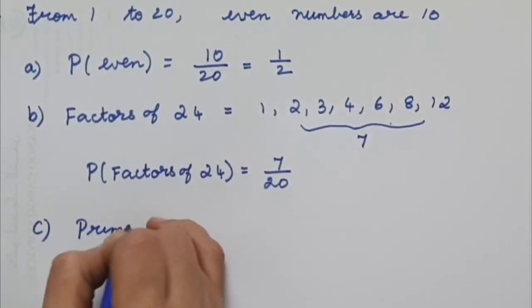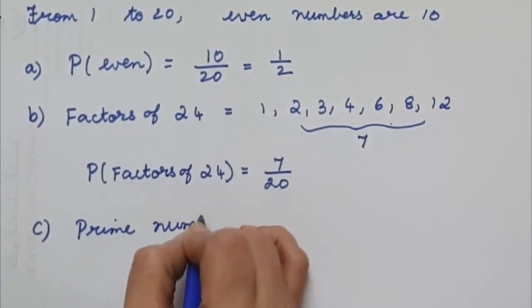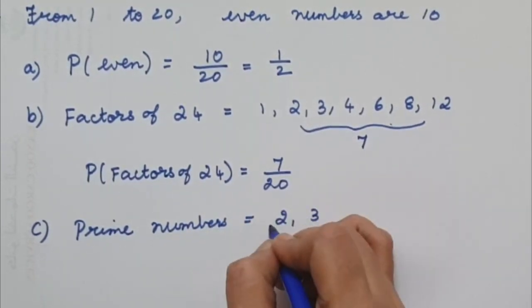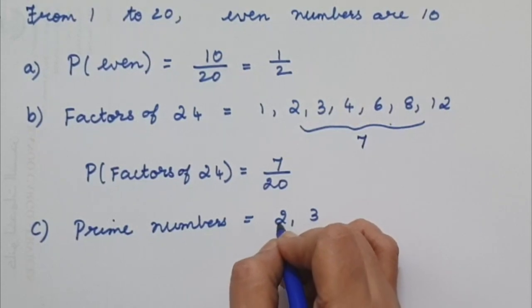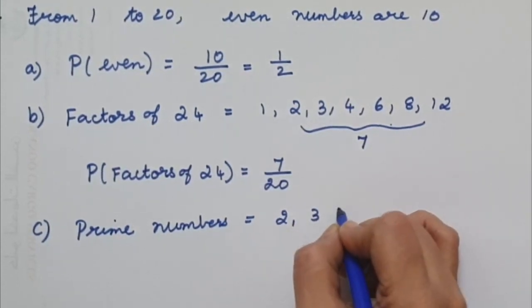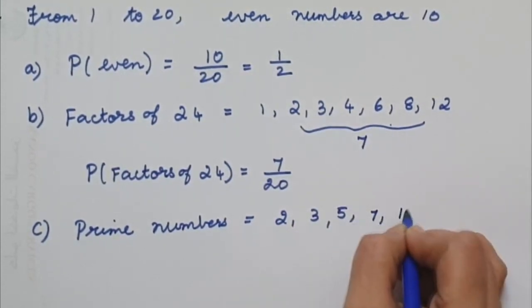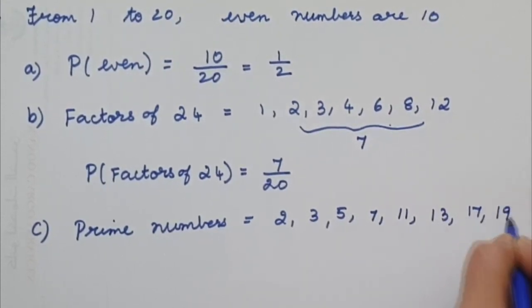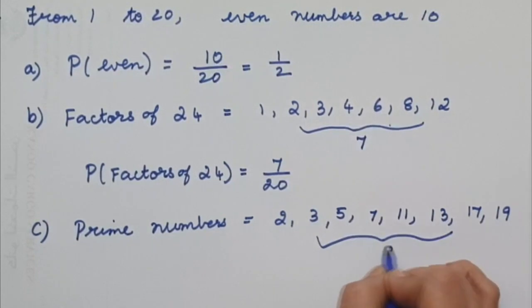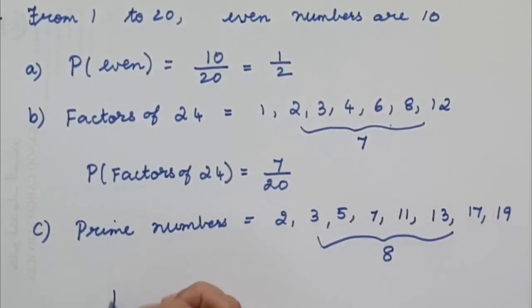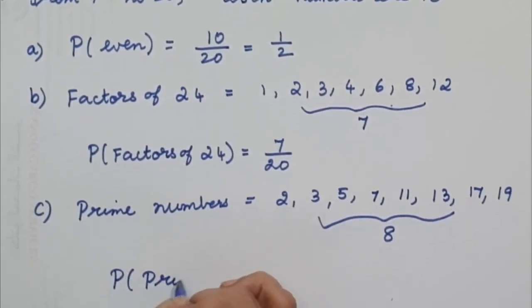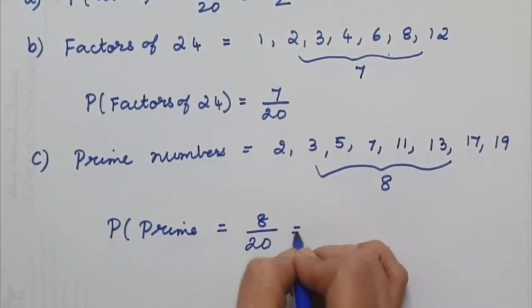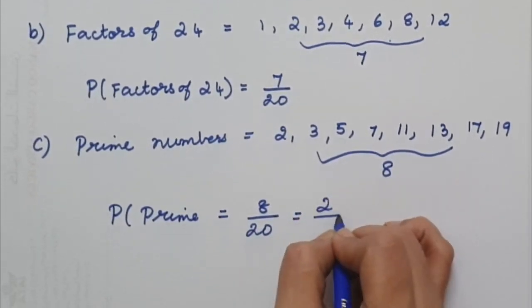Prime numbers. Prime numbers are 2, 3. 1 is neither prime nor composite, so we are not writing 1. 2, 3, 5, 7, 11, 13, 17, and 19. So these are all 8 numbers. So the probability of prime is equal to 8 over 20. That will be equal to 2 over 5.